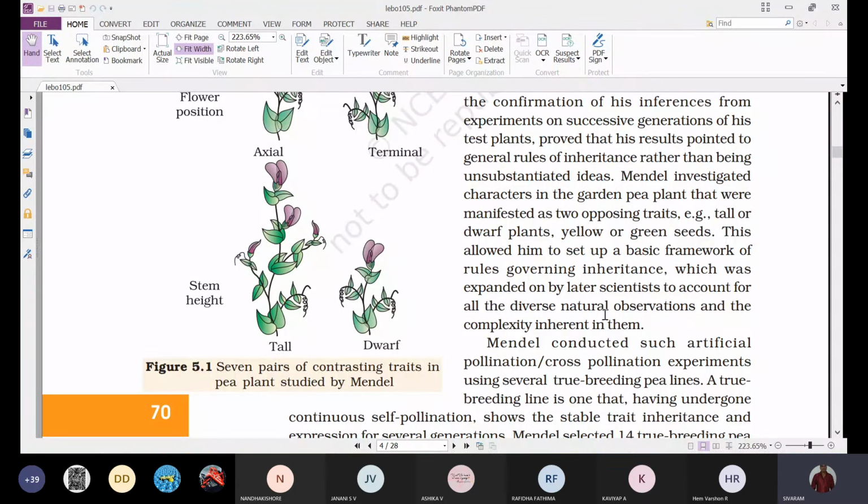When you observe here, one thing you have to remember: whatever the laws that we are studying now, which we are calling Mendel's laws of inheritance, were not proposed by Mendel.